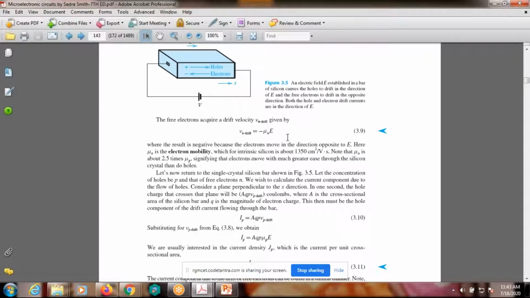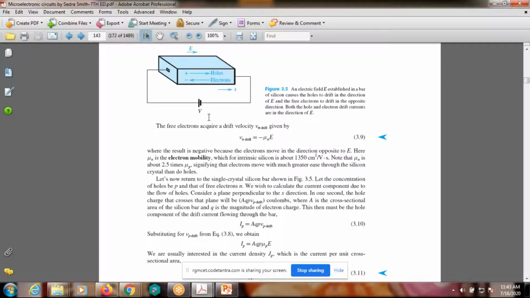Drift velocity in drift current is equal to minus mu n into E, this is due to electrons, plus mu p into E. When we apply a voltage, this is the electric field. This is the hole direction, this is the electron direction, but the conventional current direction is the same as the hole direction.